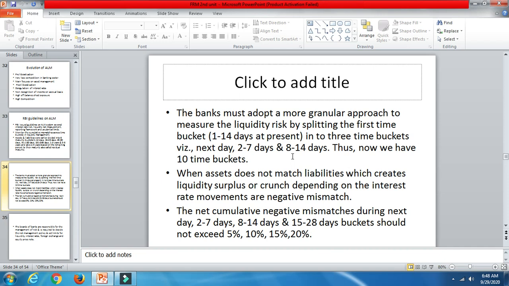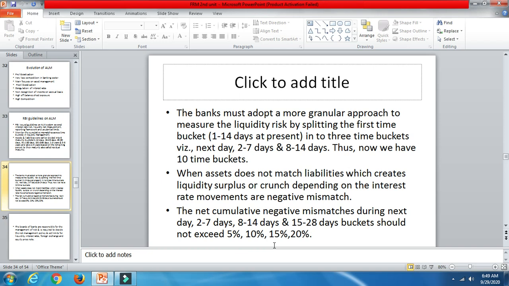Now the step taken after these time buckets were introduced is that if there is a mismatch, it should not exceed a certain percentage of assets and liabilities. As you can check over here, the net cumulative negative mismatches during the next day, 2 to 7, 8 to 14, and 15 to 28 days should not exceed 5%, 10%, 15% and 20%. The difference between assets and liabilities should not exceed beyond these limits.